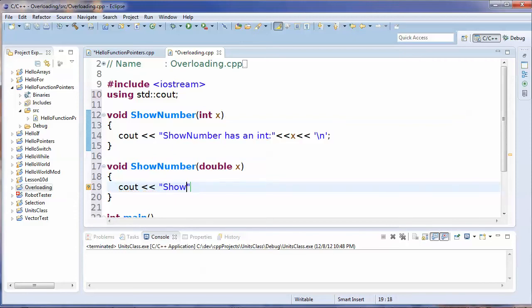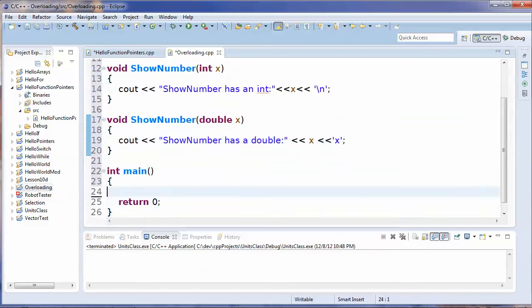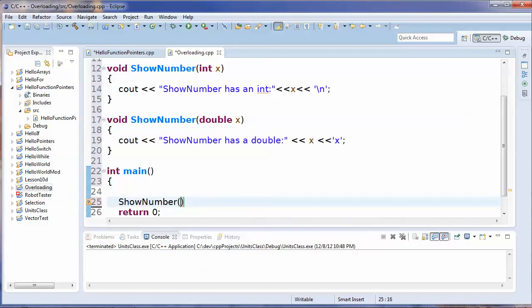So we can say show number has a double here. Okay. See how many typos I can make. Okay. So now when we're down here from any place and we're going to call show number, if we pass an int, we don't even have to declare the variable.